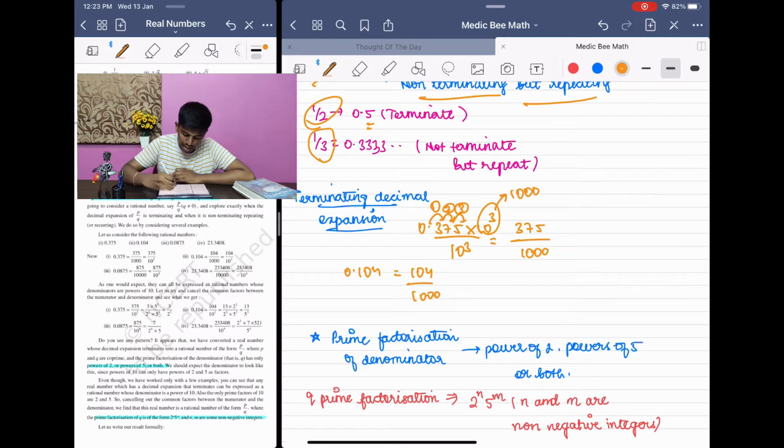So, for any other number, say 23.3408, again you multiply and divide by 10 power 4, since there are four digits after the decimal point. It will leave us 233408 by 10,000.